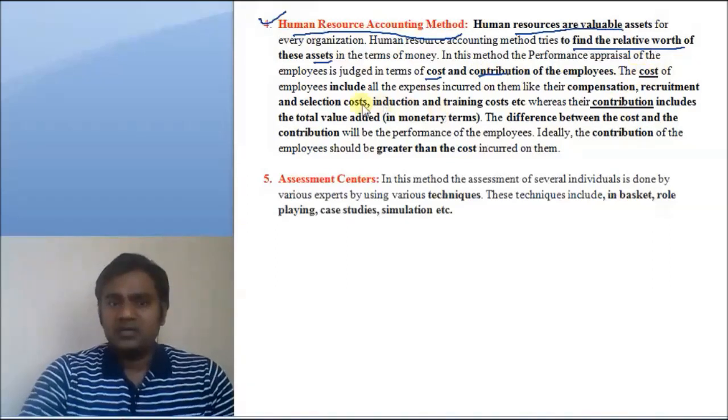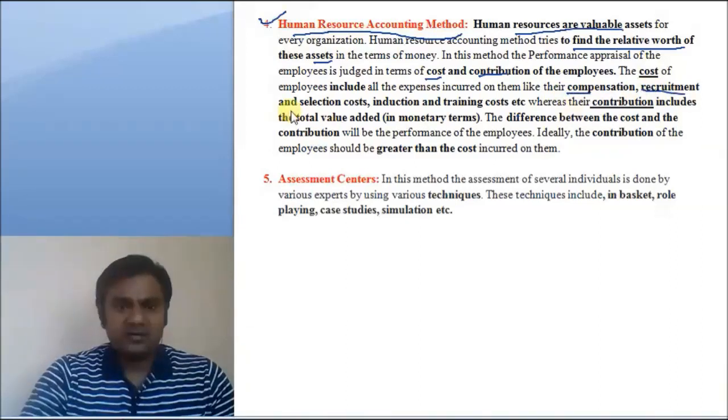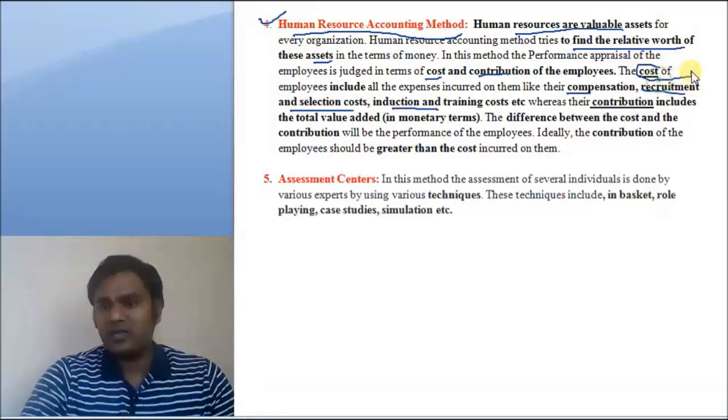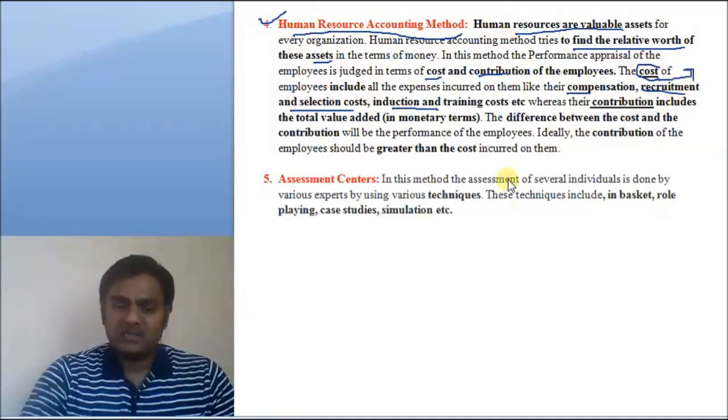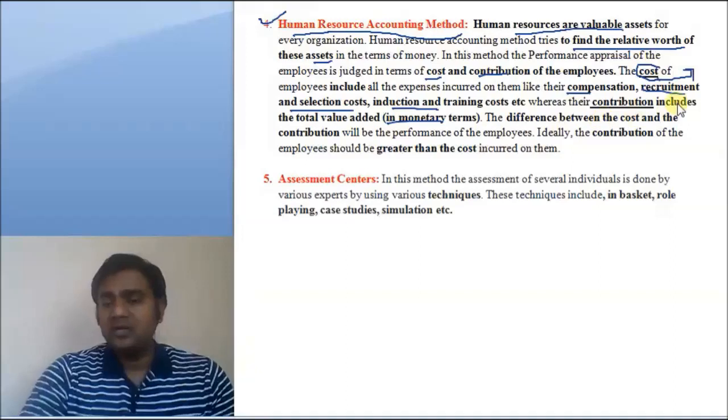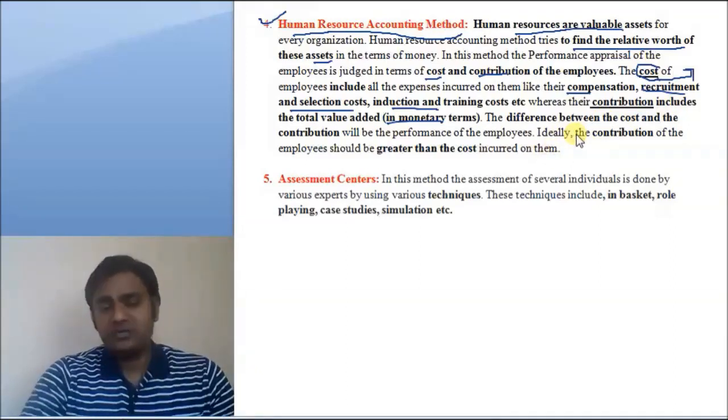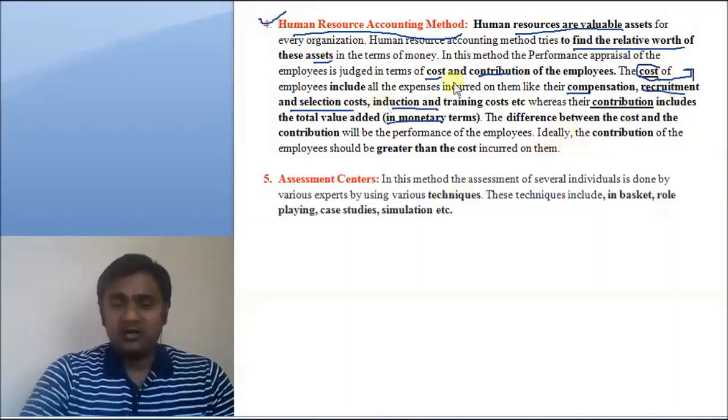Here the cost includes expenses incurred like compensation, recruitment, selection cost, and induction. So the total amount of money the company has spent on an employee, and his contribution in terms of money, is calculated.